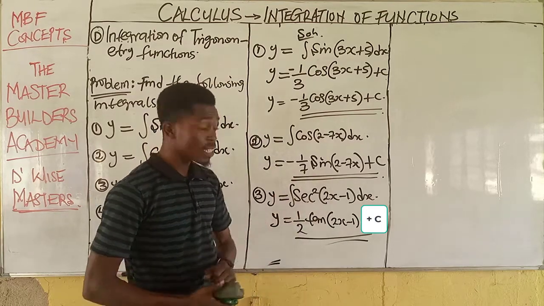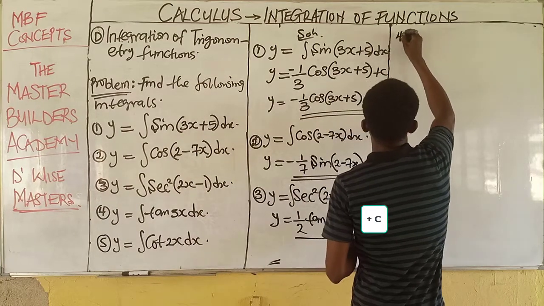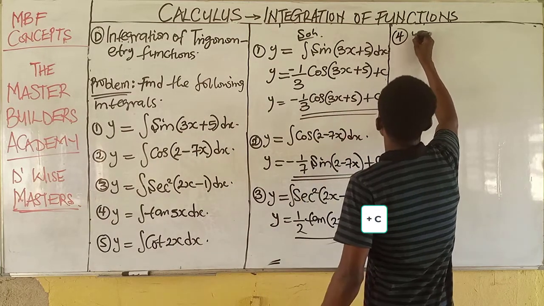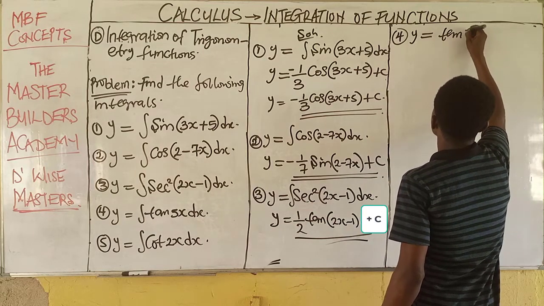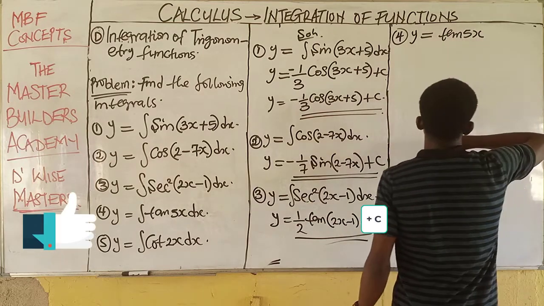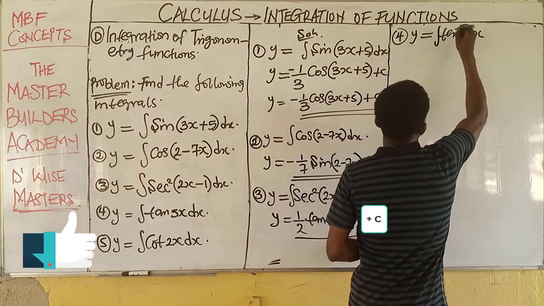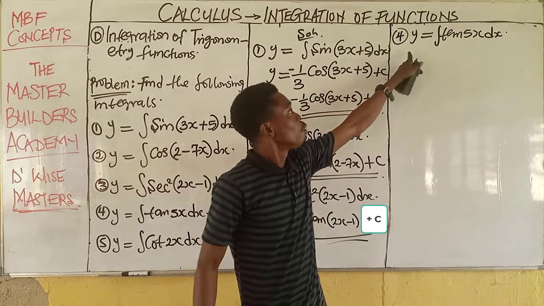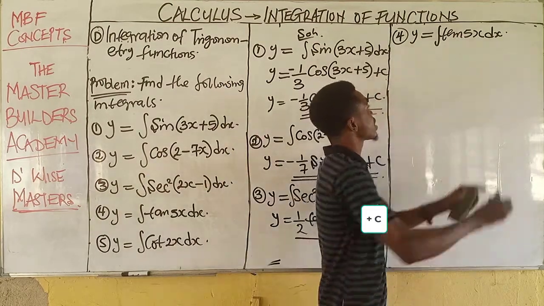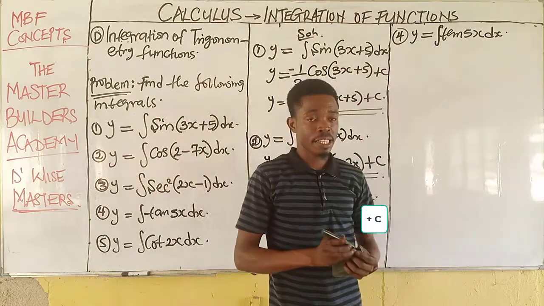Now, let's look at question number 4. We have y = integral of tan 5x dx.